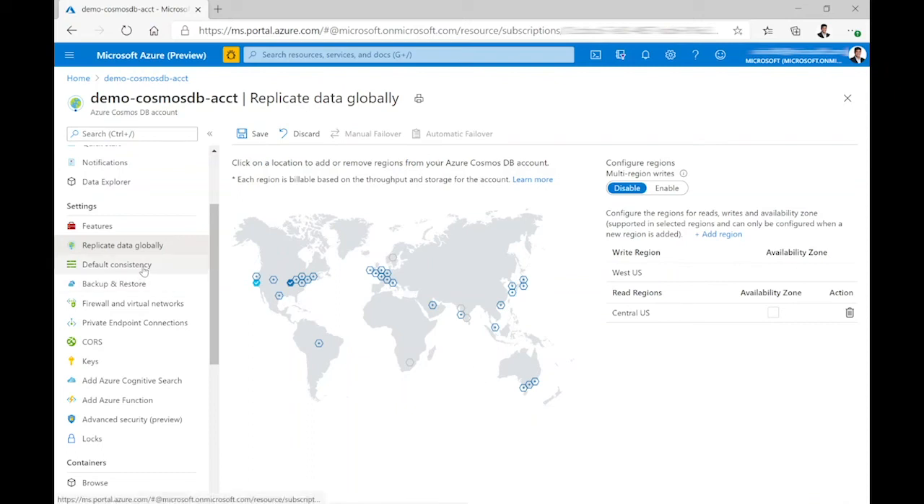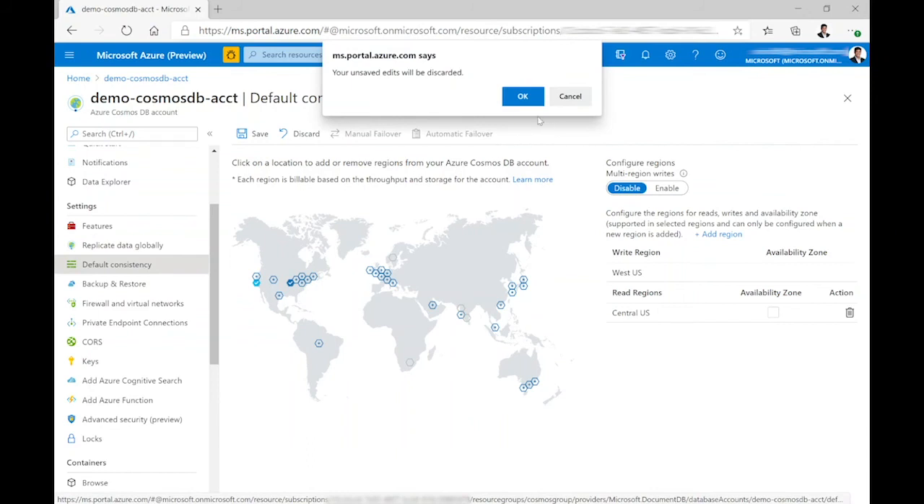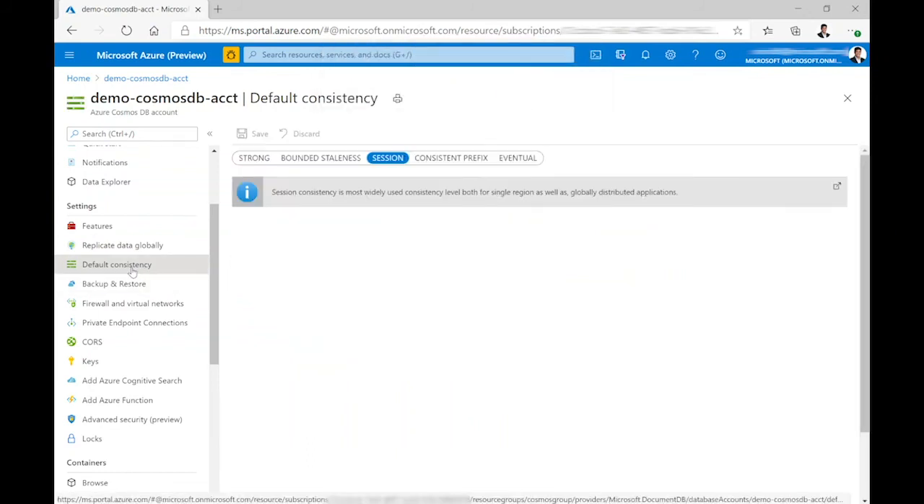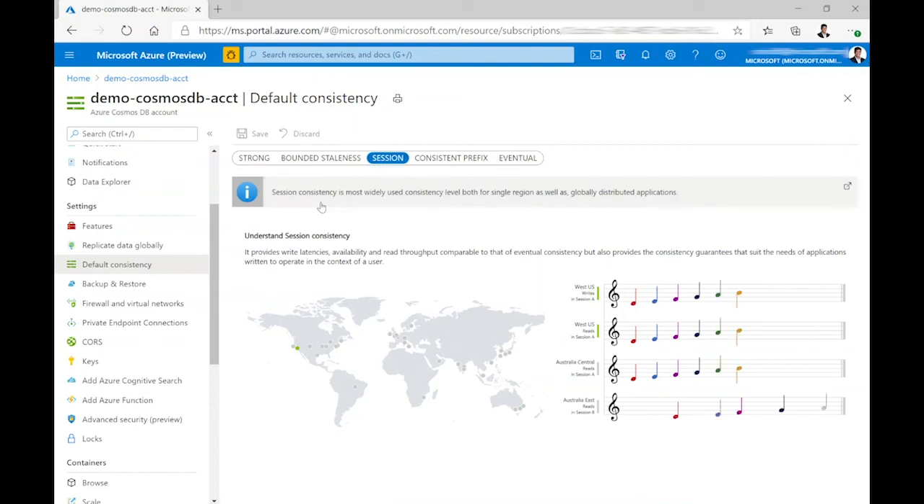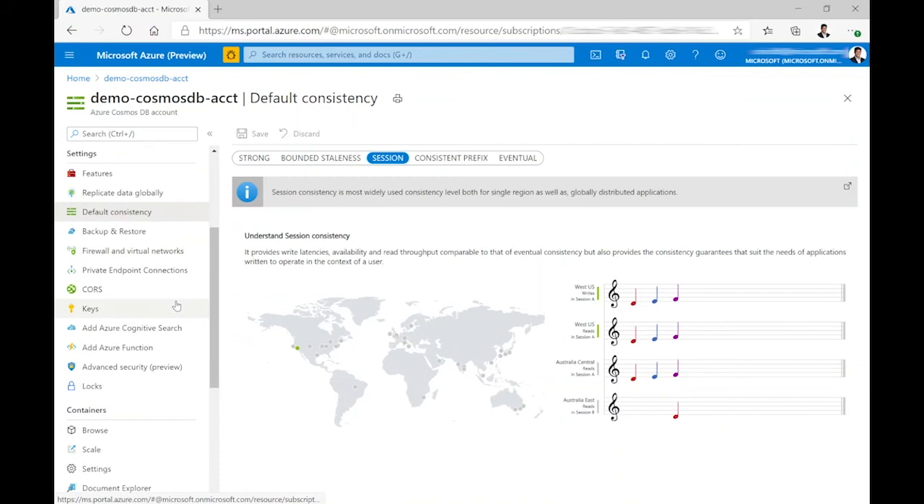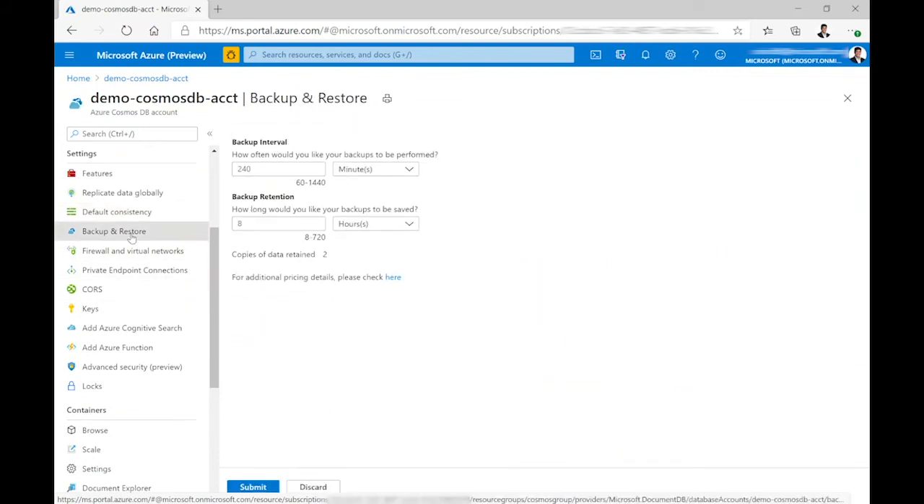And if you want to choose a different consistency level for your API, you can do it from here. If you go to the default consistency page, you see right now it is chosen for session consistency. So you can choose a different consistency level here and save for your workload. And this is the option to configure your backups and restore. There are certain time limits for your backup configuration, so based on the time limits provided here, you can modify these settings for your workload backups.